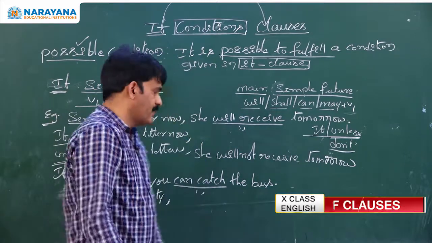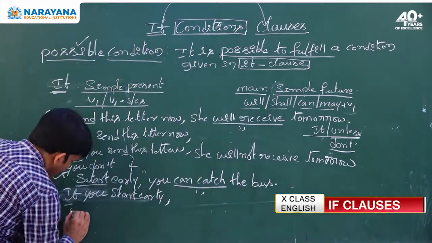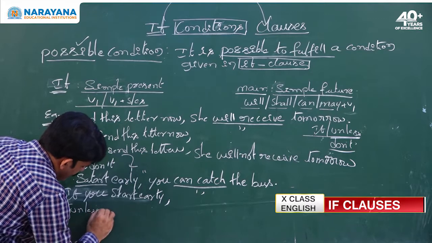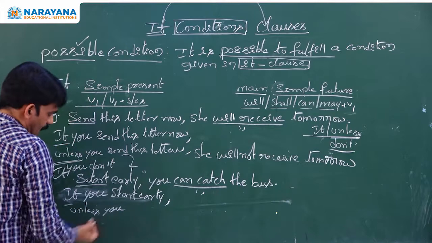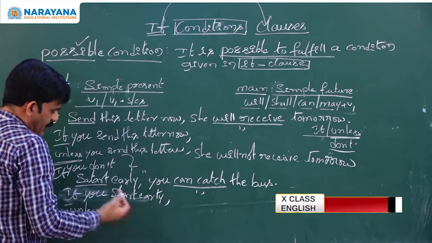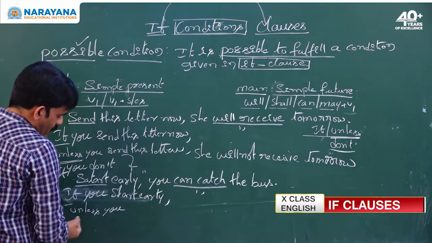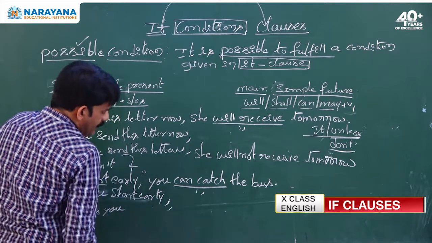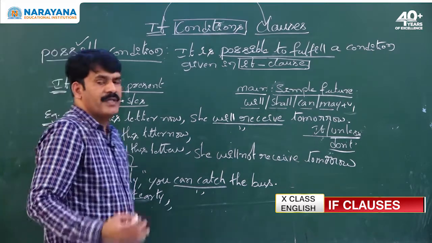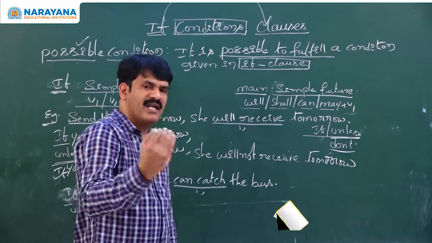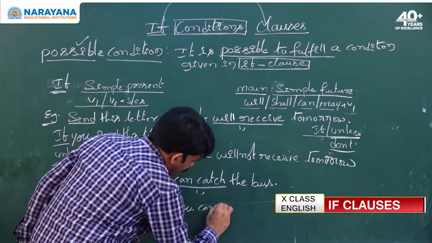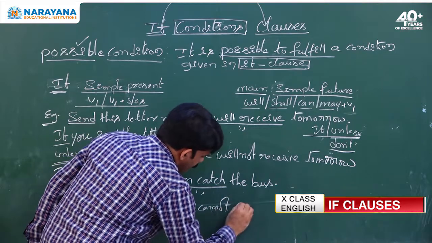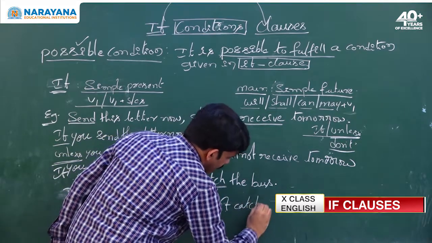Unless you start early, this sentence gives you inability or a negative tone. When it gives a negative tone, automatically the main clause result also will be negative. So you cannot catch the bus.